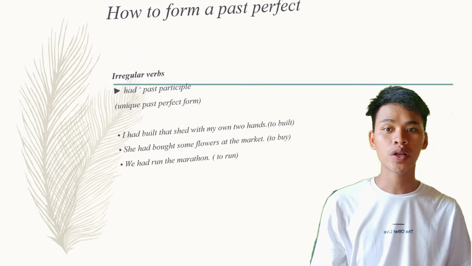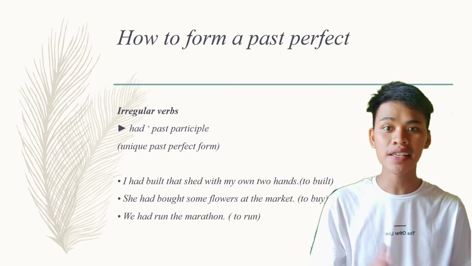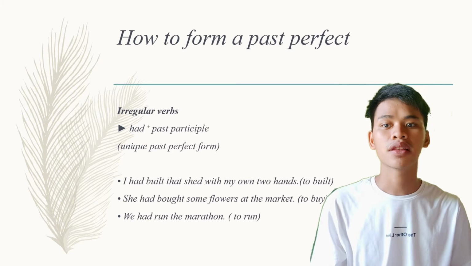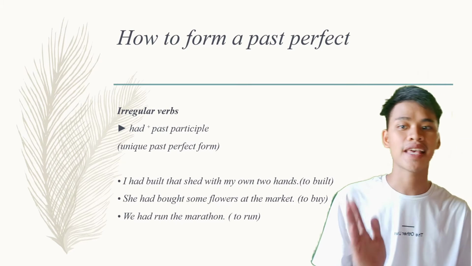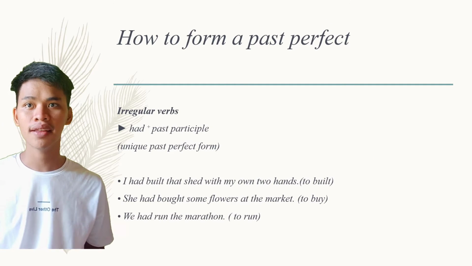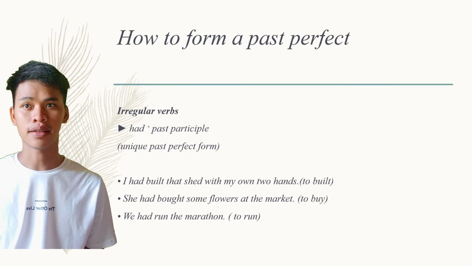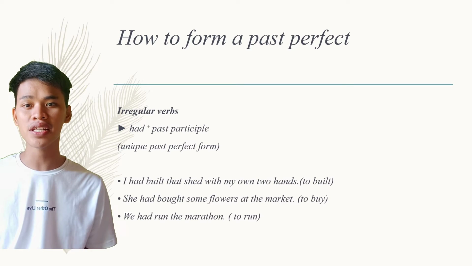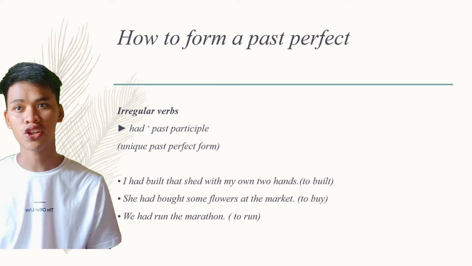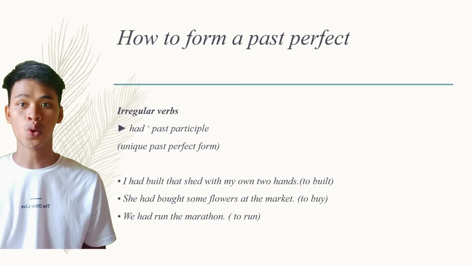And now, let's have a look at the past perfect for the irregular verb. Again, we use the past simple form of to have and the past participle, but here the past participle has a unique form. For example, I had built the shed with my own two hands. The infinitive verb there is to build. Another, she had bought some flowers at the market. The infinitive verb there is to buy. Another, we had run the marathon. The infinitive there is to run.